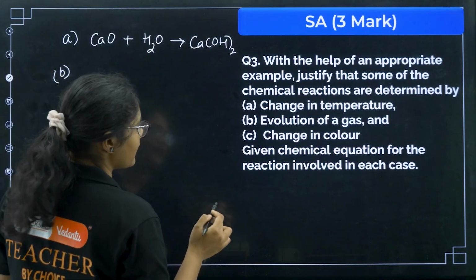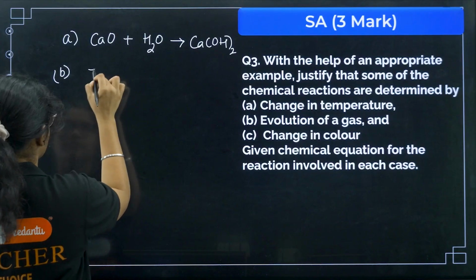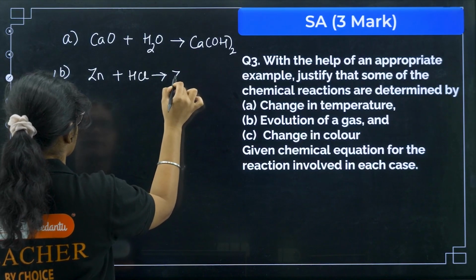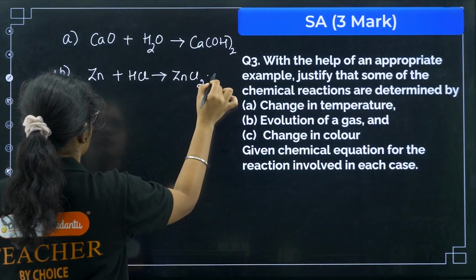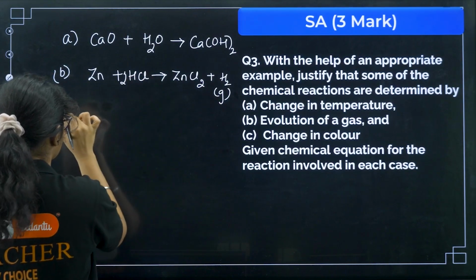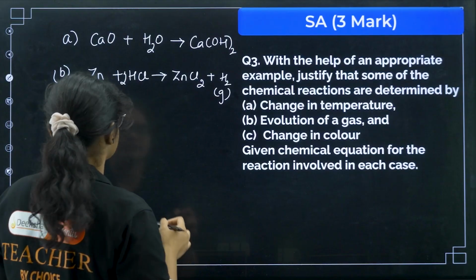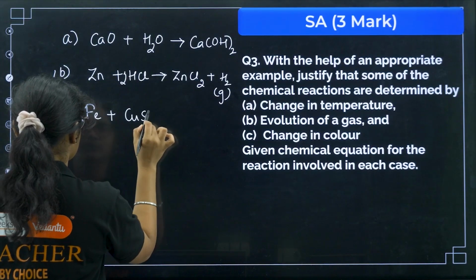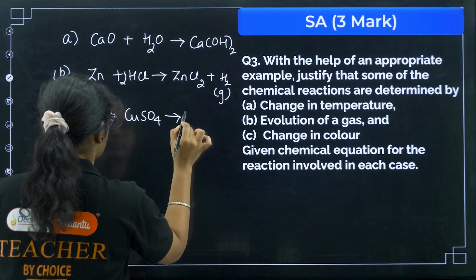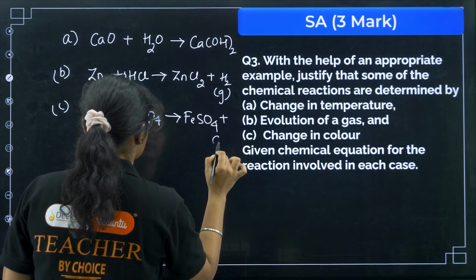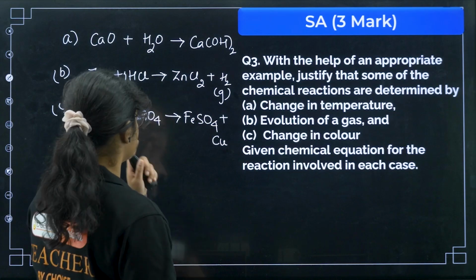Next, we have evolution of gas. So for evolution of gas, you can treat Zn with HCl to give you ZnCl2 plus H2, right? So gas is evolved here. You can balance this one. Third one is color change. So for color change, you can write Fe plus CuSO4 will give you FeSO4 plus Cu. So these are different reactions.